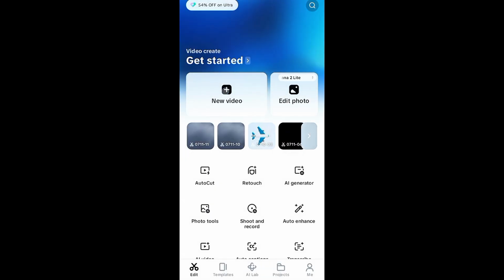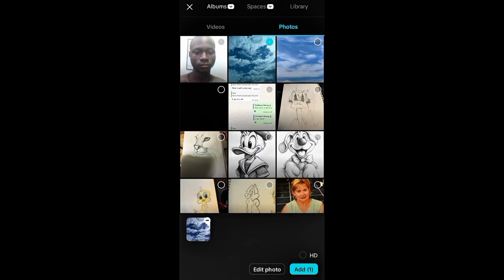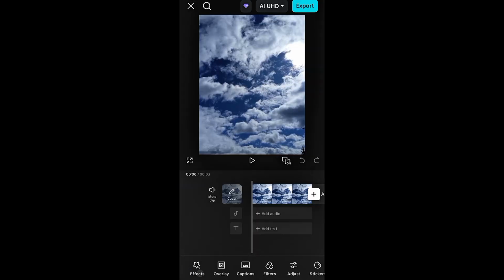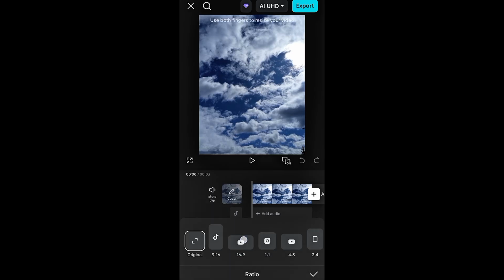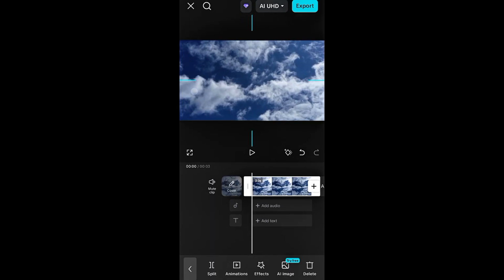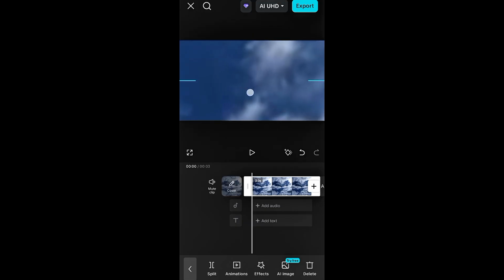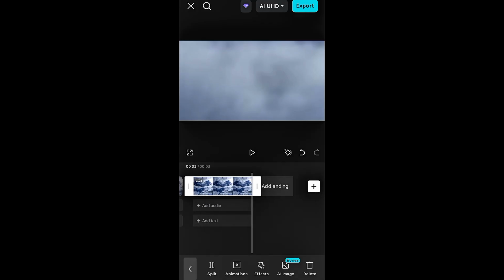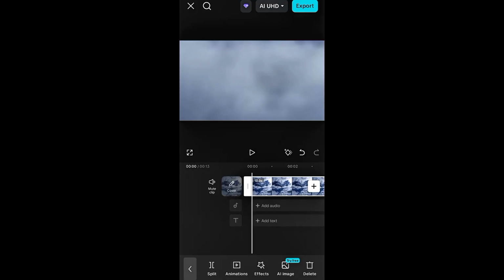For the new project, I uploaded a sky view picture for the background of the video. After uploading it, I also changed the size to rectangle, then I zoomed out the picture and scrolled it to the left end of the screen. After scrolling to the left end of the screen, I highlighted the picture and set the duration to 13 seconds. Then I added a keyframe at the beginning of the timeline.